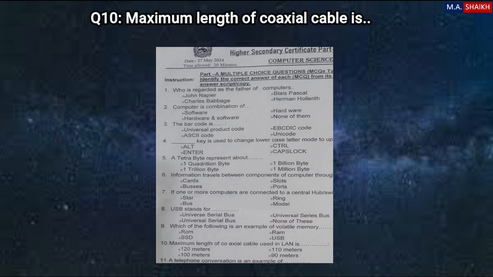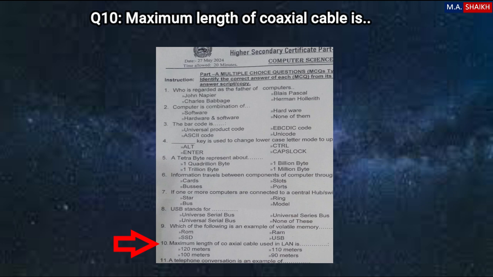Question number 10 is maximum length of coaxial cable used in LAN is. Actually, this is not a clear question. Everything related is not mentioned with this question. Coaxial cable, when you look into the past, this was used at that time and this is not used nowadays. If coaxial cable is used, then bus topology is used, and nowadays other cables are used like fiber optic and UTP cable, and star topology is used.